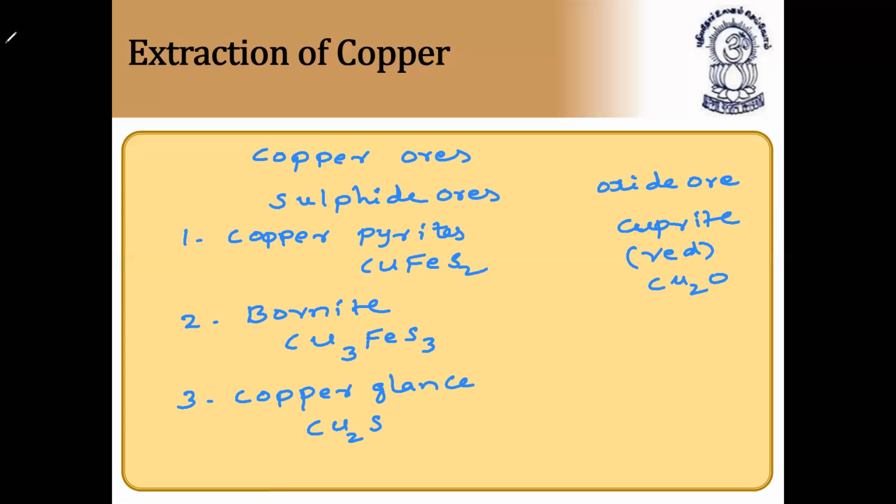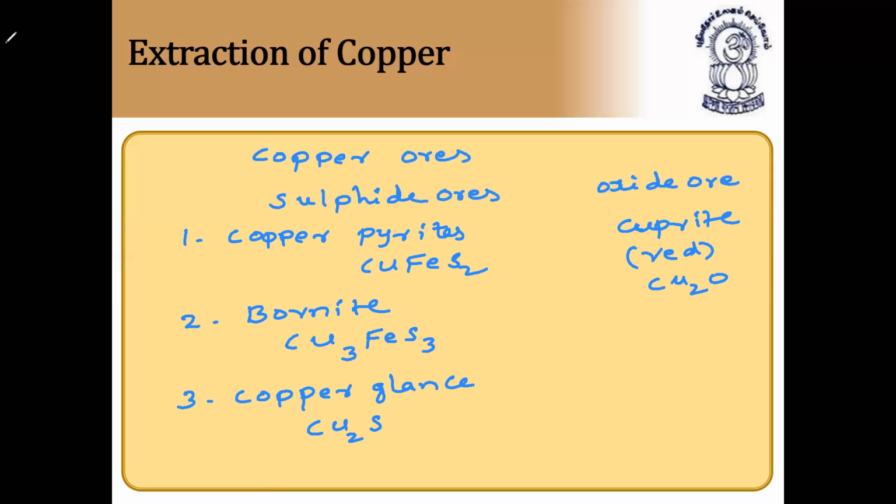We will extract copper mainly from copper pyrites and copper glance in the case of sulfide ores. In the case of oxide ore, we have only one ore, that is cuprite. So let us now discuss how to extract copper from these ores. Please listen carefully, because they will ask questions from this extraction. That is why it is a very important discussion.